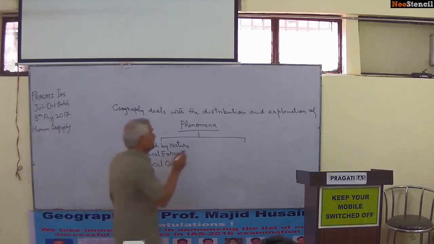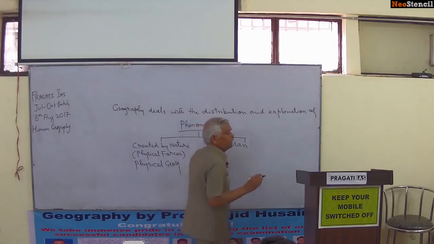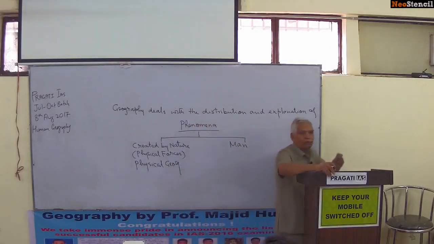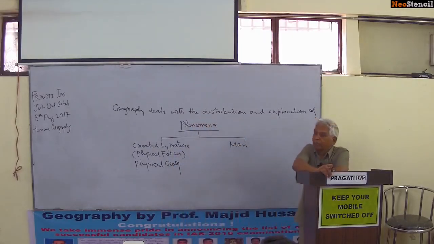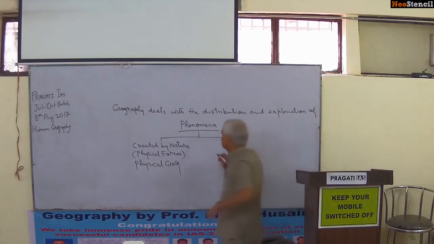Now the second creator is man. Man is also a creator. A small-time Brahma, he is also. He also creates. So anything created by man on the land is the subject matter of human geography.